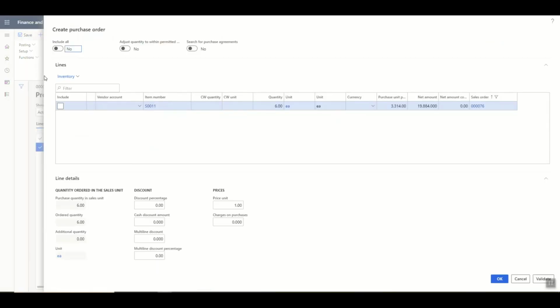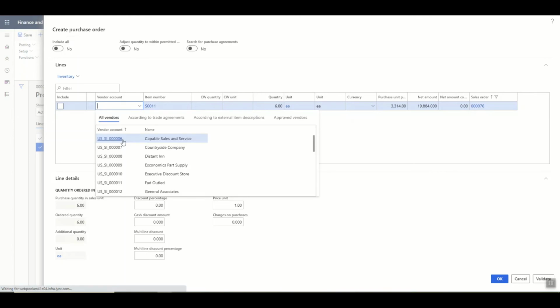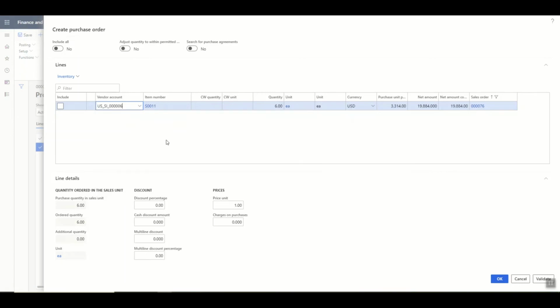Now, the system has brought me a small form wherein I can say from which supplier I need to buy this respective item and what is supposed to be the unit price for this particular item to be procured from the supplier. If there is an agreement already with this supplier, then the prices would automatically come, or the system would take it from the item card.